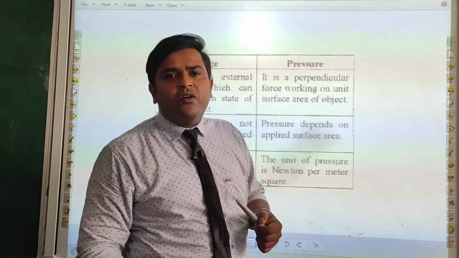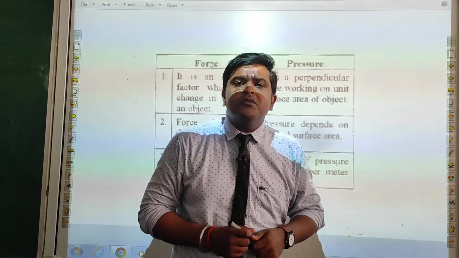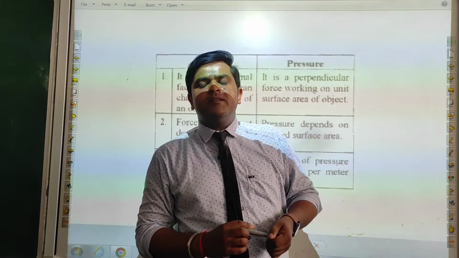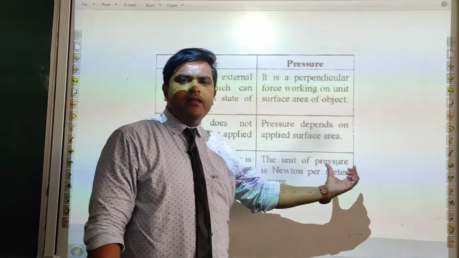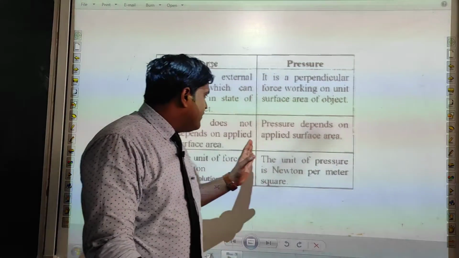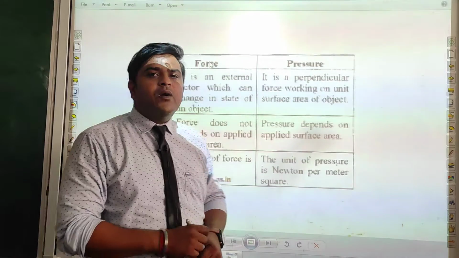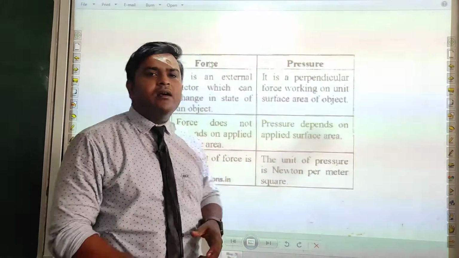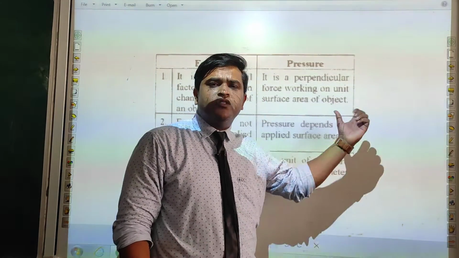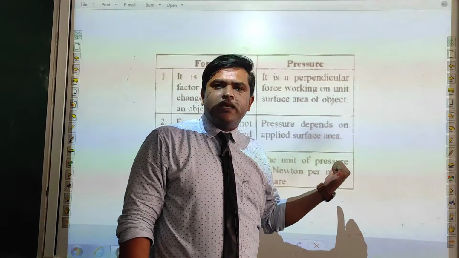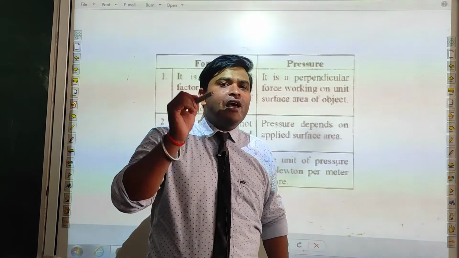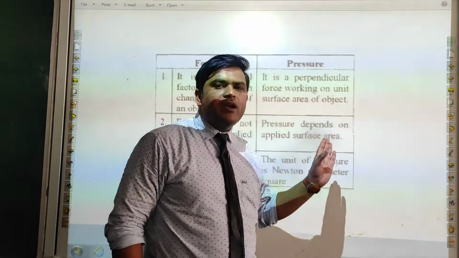Now we'll talk about the units of these two quantities. Force की unit will be Newton and pressure की unit will be Pascal, or you can say Newton per meter square. But CGS unit will be dyne for force, and in this case it will be dyne per centimeter square for pressure. Now in terms of physical quantity, force is a vector quantity, while pressure is force upon area, so vector upon scalar. You have to learn according to that also, because it will have both magnitude and direction, so you have to write that part also.